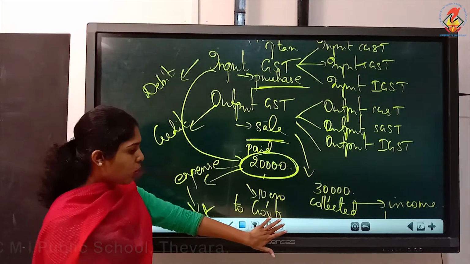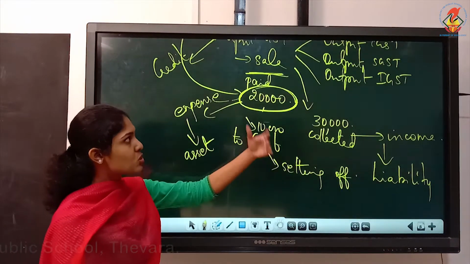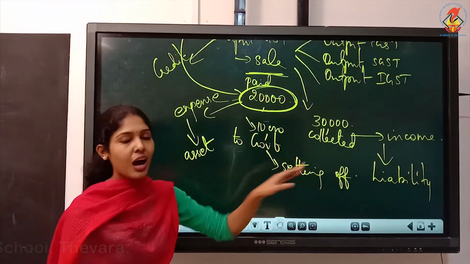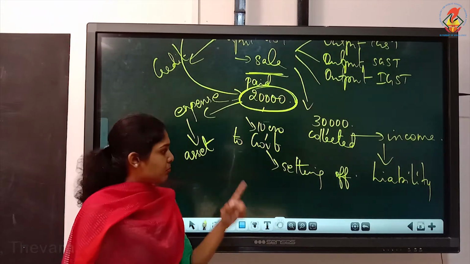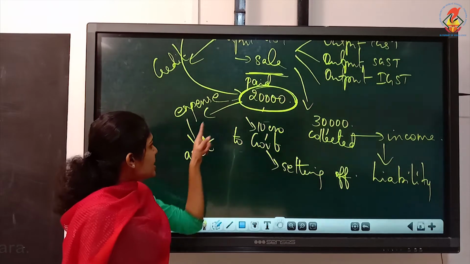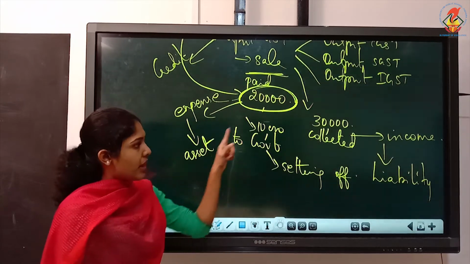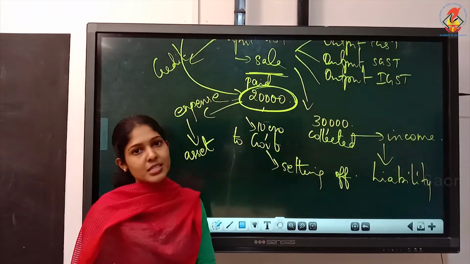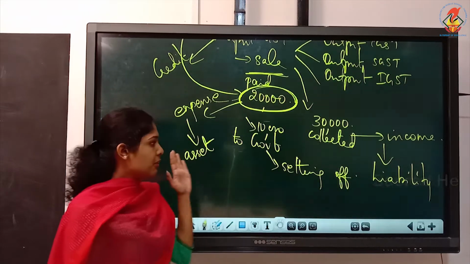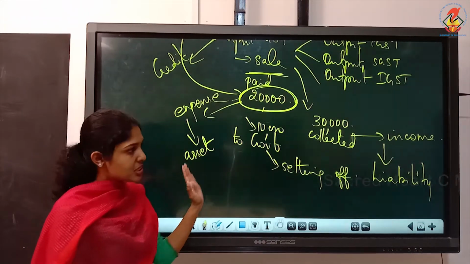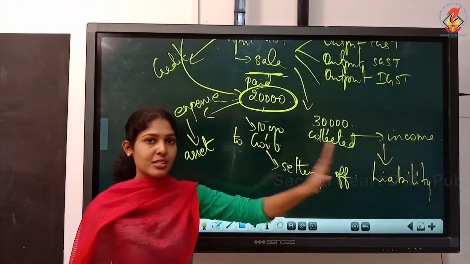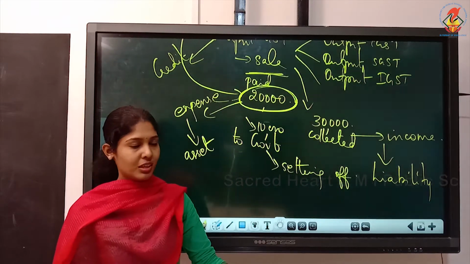And now I explained why one is to be debited and why the other is to be credited. Because input GST is an asset whereas output GST is a liability. That is why input GST is debited, output GST is credited. That's the actual concept. Clear?